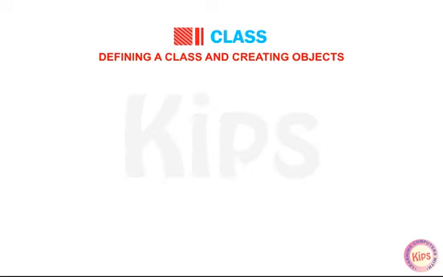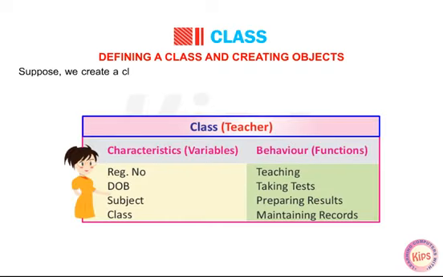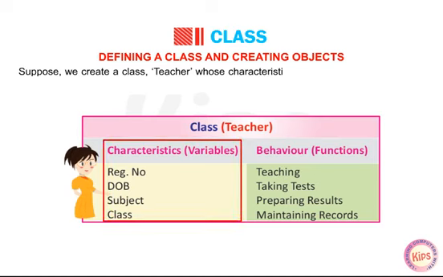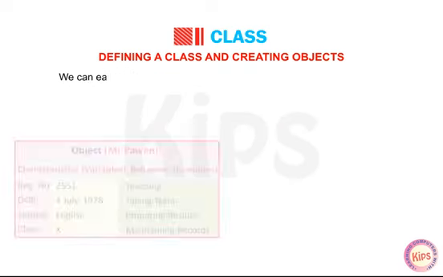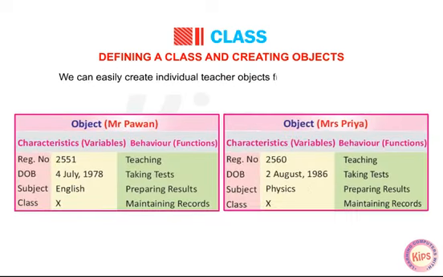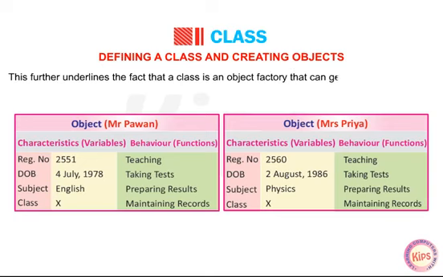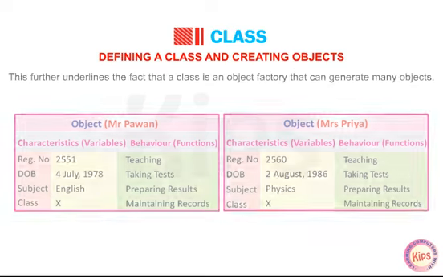Let me tell you how to define a class and create objects. Suppose we create a class teacher whose characteristics, states, attributes, variables are name and subject and whose behavior is defined by functions like teaching, taking tests and preparing results. We can easily create individual teacher objects from this class definition. This further underlines the fact that a class is an object factory that can generate many objects.